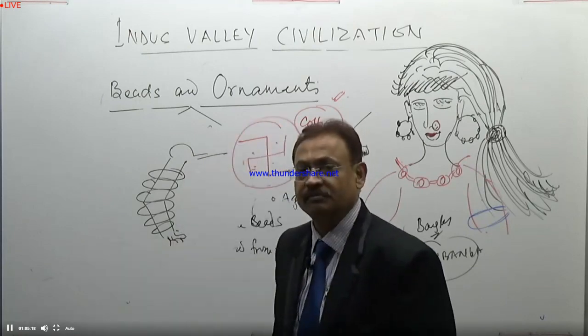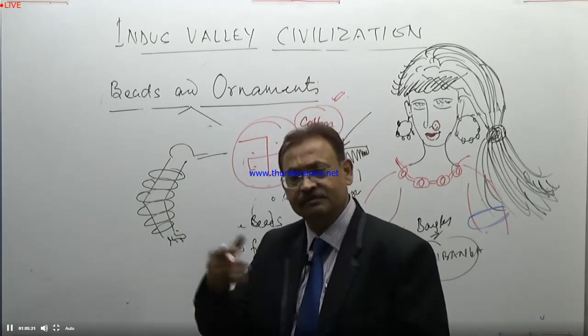The symbol of the swastika is a symbol of the sun.